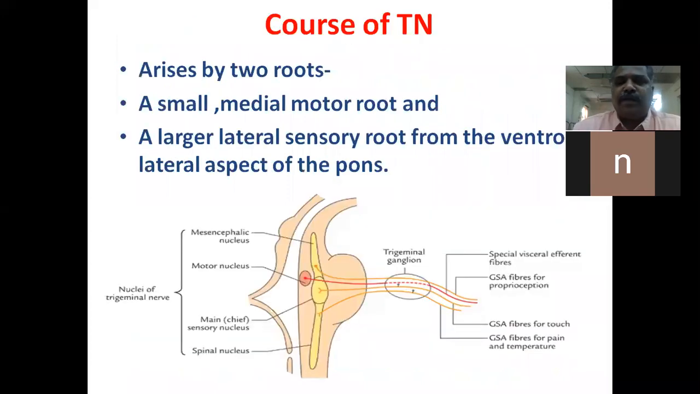Coming to the course of the trigeminal nerve, it arises by two roots, as I told in the previous slide: a small medial motor root and a larger lateral sensory root from the ventrolateral aspect of the pons. This slide shows the small medial motor root and the larger lateral sensory root from the ventrolateral aspect of the pons.